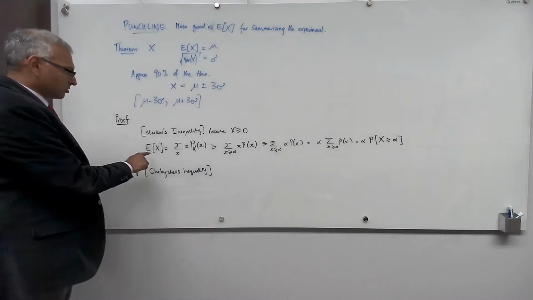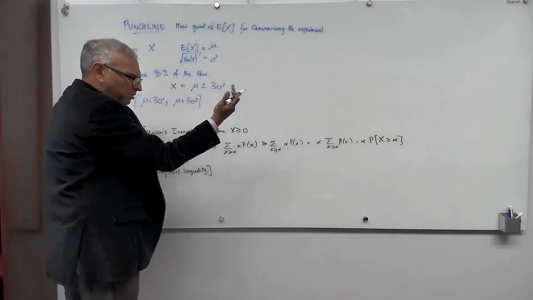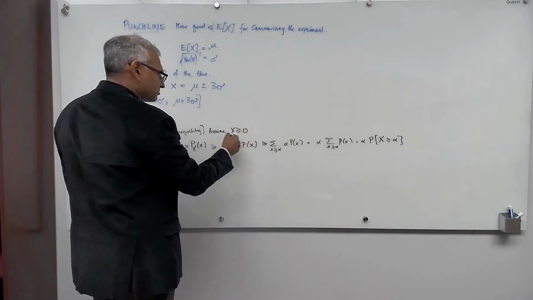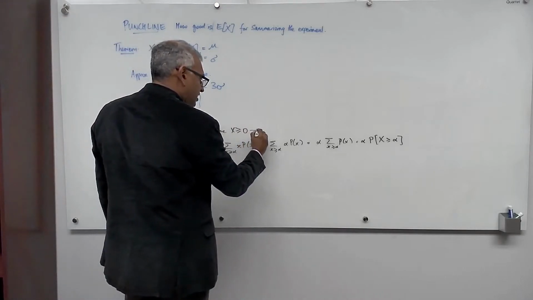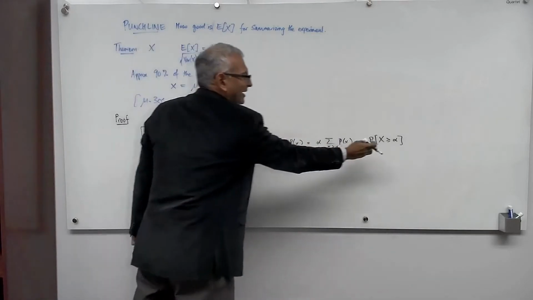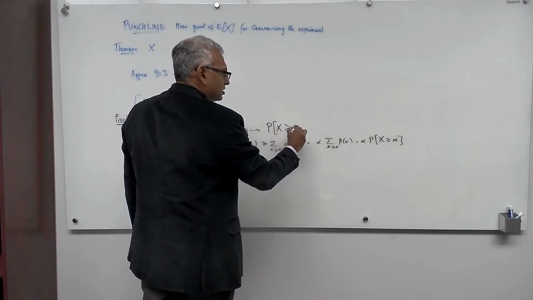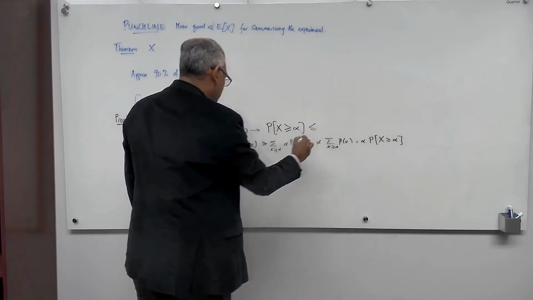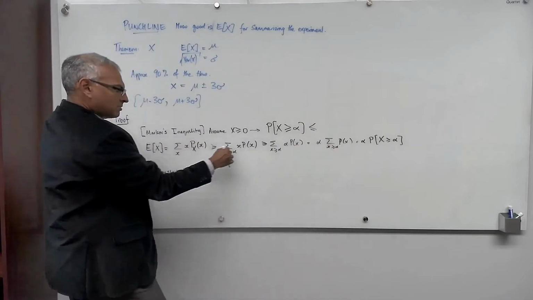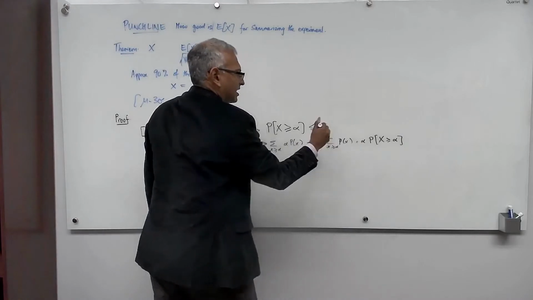Okay. So if you have a non-negative random variable, we typically just say positive random variable, assume that you have a positive random variable, then the probability that the random variable exceeds alpha, the probability that x is larger or equal to alpha, is at most the expected value of x divided by alpha.